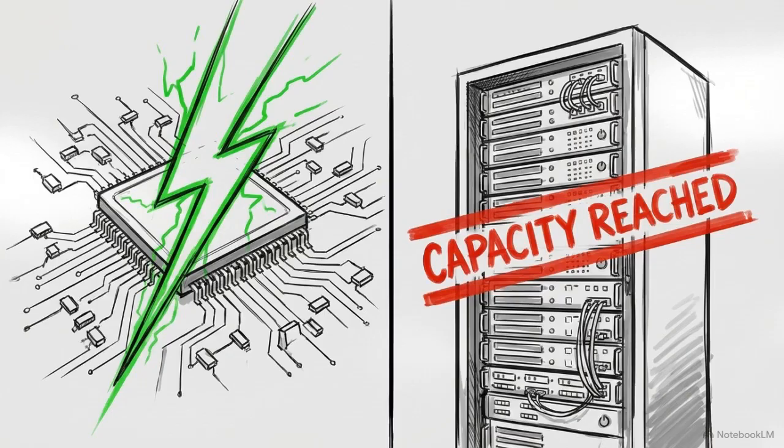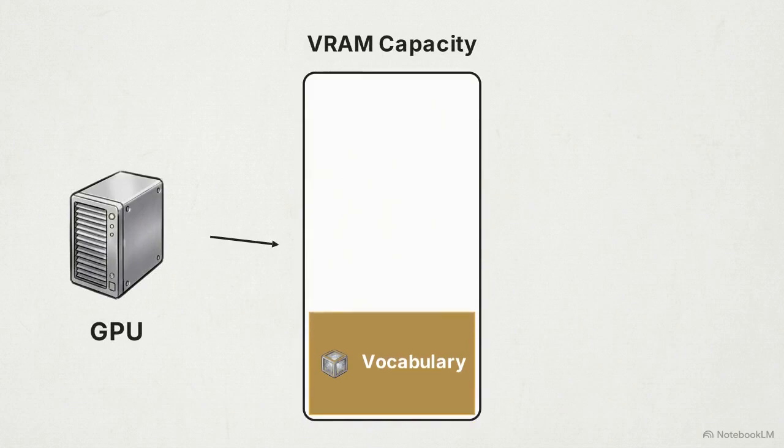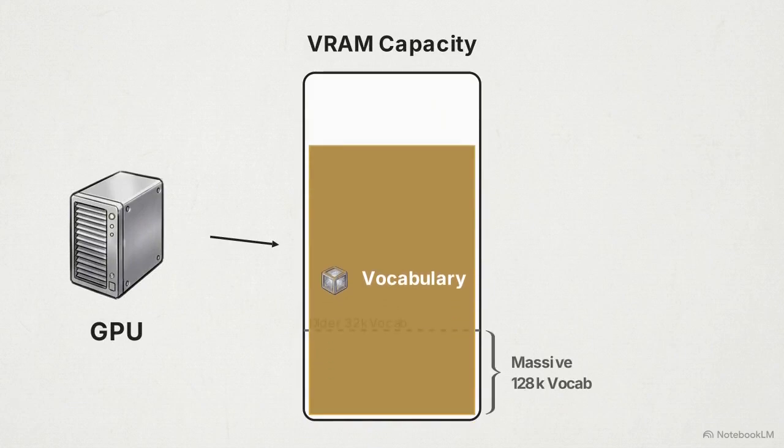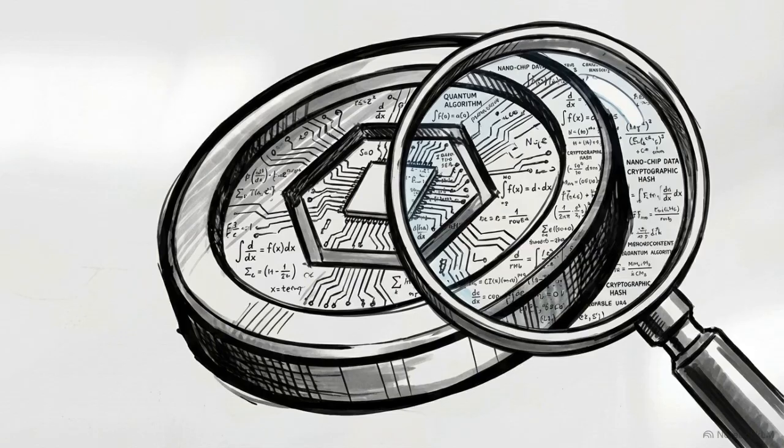Ultimately, engineers must balance processing efficiency against physical hardware limits. A massive vocabulary consumes valuable video random access memory, or VRAM, leaving less physical space on the GPU to hold the user's conversational context.